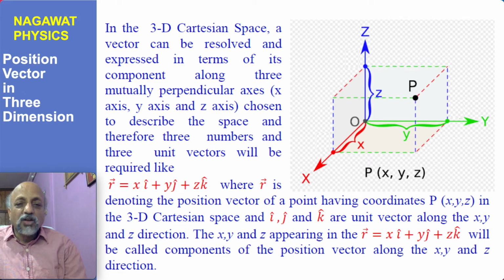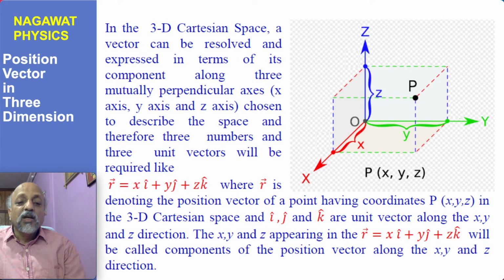Also, in one dimension you have one axis, the x-axis. In two dimensions you have two axes, x and y. In three dimensions we have three axes, x, y, and z. And therefore, along each of these axes, we have to choose a unit vector. Let i cap denote the unit vector along the x-axis as done previously. j cap denotes the unit vector along the y-axis as per the previous case, and for the z-axis let us denote k as the unit vector.